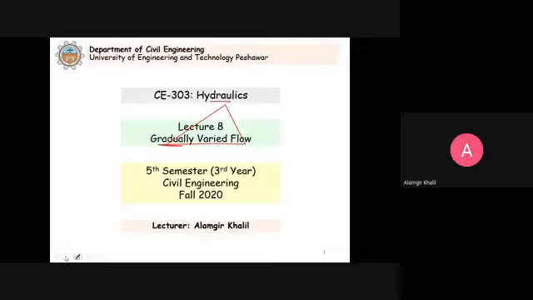The gradually varied flow. So we will continue with the online lectures for this hydraulics course and open channel flow that we have studied so far before the midterm. We will continue with that.